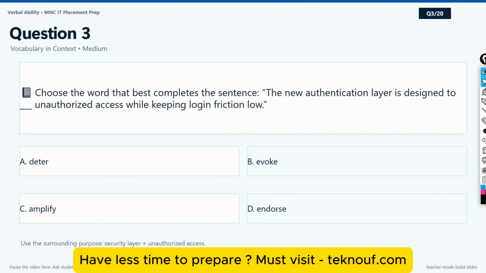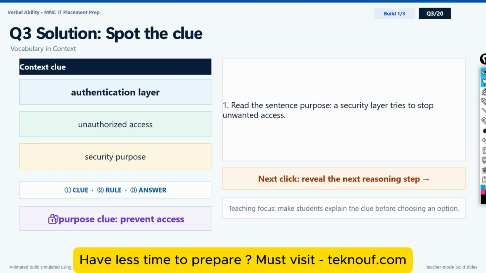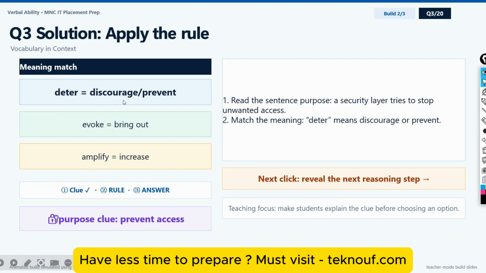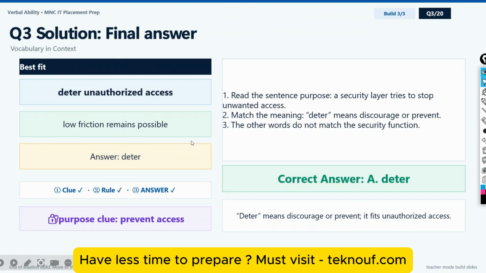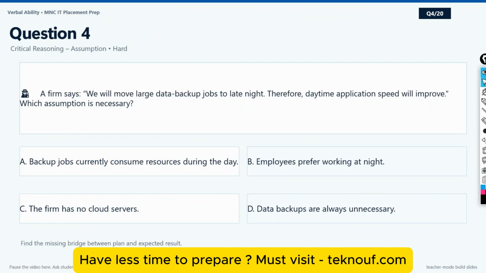Here actually the sentence is talking about prevention of something, prevention of access from something, right? So prevention of access, what does this mean? Evoke, amplify, deter, endorse, you have to know that first, right? And the meaning of deter is discourage or prevent. Evoke means bring out, amplify means increase. Now whatever is preventing, that is deter, that's the correct answer, right? I hope you understood.